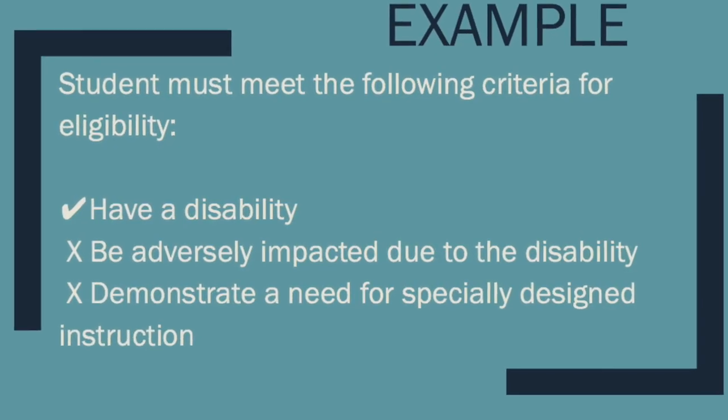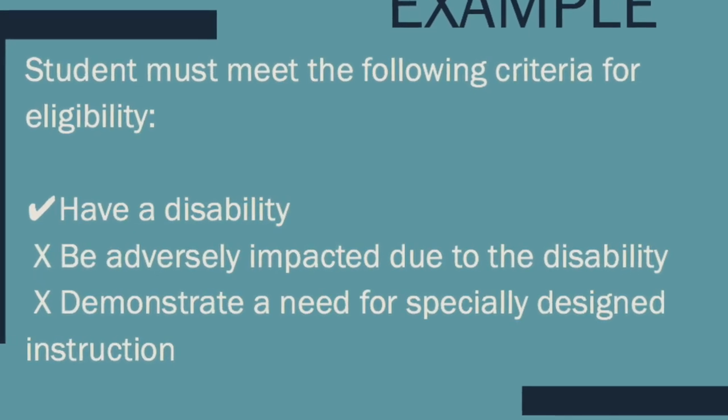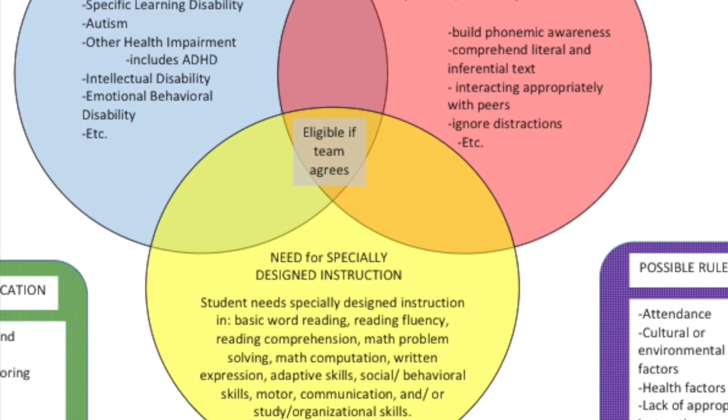The reason why this really can get confusing is that sometimes students show one of those, but not necessarily all three. For example, a student with a hearing impairment has a disability. But if that student is able to get straight A's and they just have a hearing aid, then that student might not be eligible for special education services, simply because there is no evidence of an adverse impact and there is not a demonstrated need for specially designed instruction. It is up to the team to decide that.